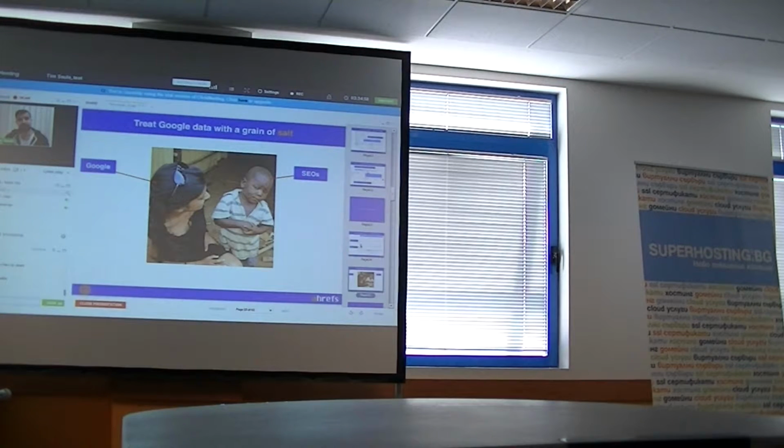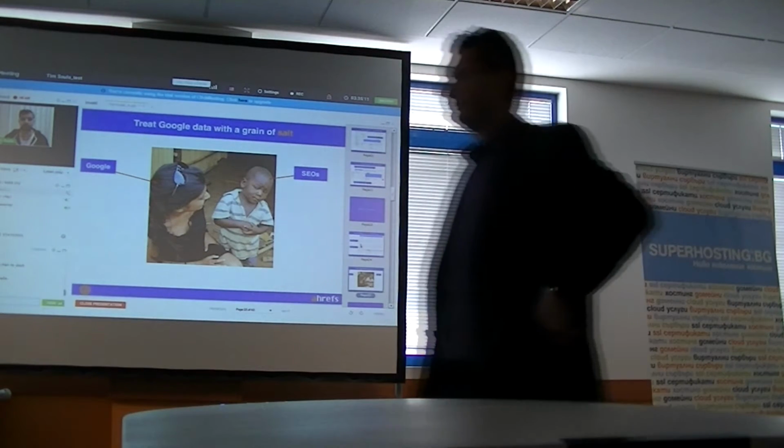So basically the takeaway from all this is that we shouldn't think that data from Google is super accurate. We should treat it with a grain of salt. We should understand that it is average, it is rounded, and it has some inconsistencies.